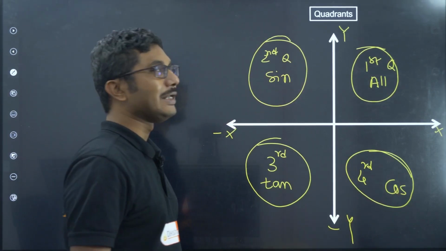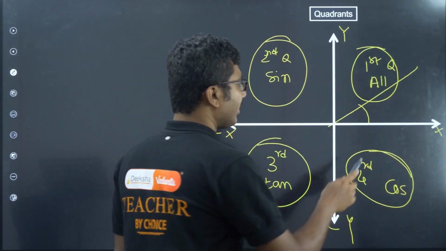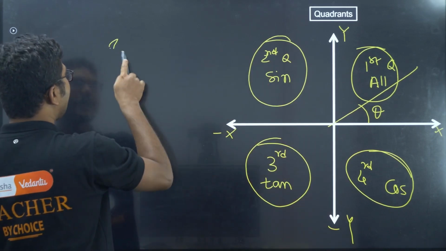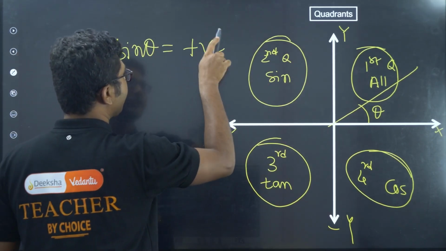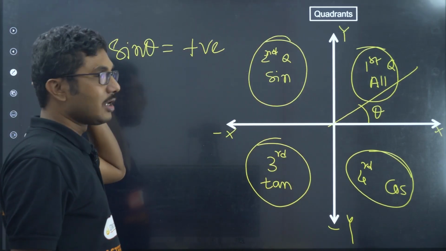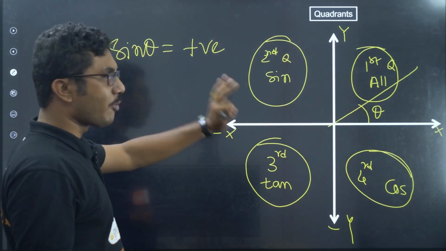So what is the meaning of that? If you take any angle, say theta here, and find sine theta, whatever value you get will be positive. In fact, in the first quadrant, whatever angle, sine, cos, tan, cosec, sec, cot, everything will be positive.